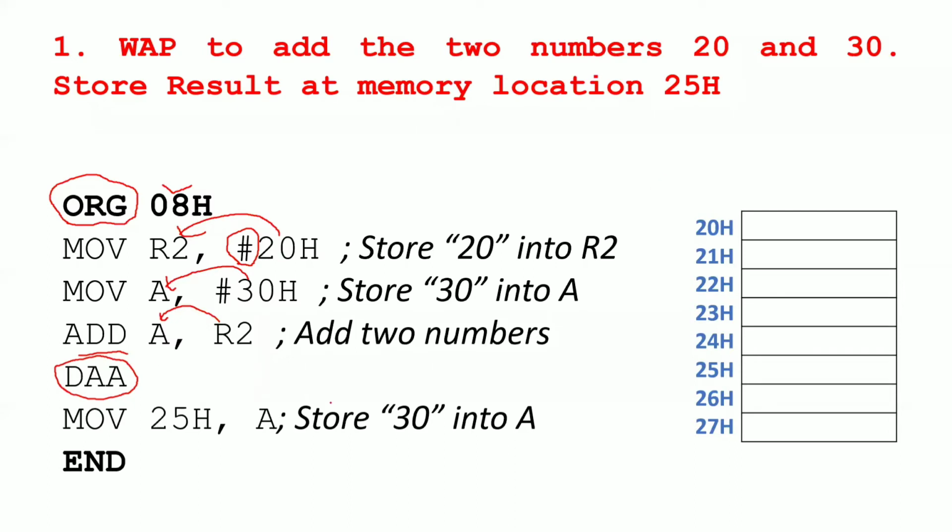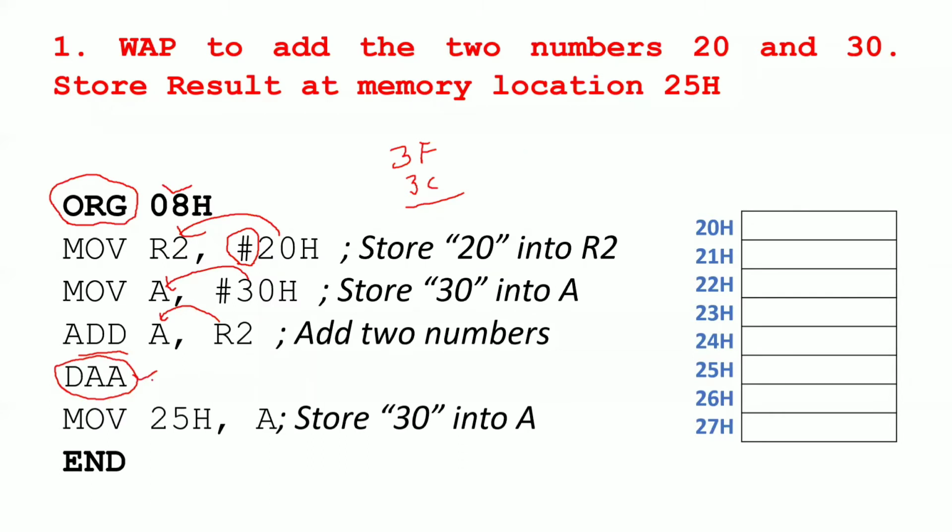Whenever you are performing additions on decimal numbers, not hexadecimal numbers. Here 20 and 30 are decimal numbers. What are hexadecimal numbers? Suppose there is a 3F and a 3C. If you want to perform addition on these two numbers, you can use the ADD instruction, but you cannot use DAA for these two numbers. Why? Because these are not decimal numbers. 20 and 30 are your decimal numbers.